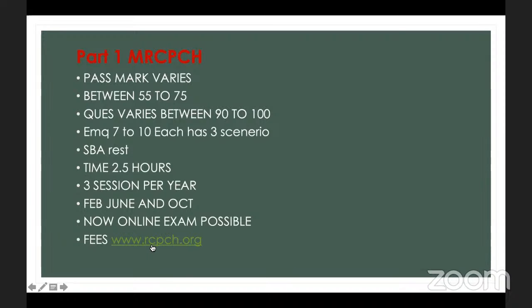Now the main question is coming: how many times does the exam occur in a year? So in the part 1 exam, there are 3 sessions per year. That is the February attempt, the June attempt and the October attempt. And every year the passing mark actually varies. The question pattern remains the same, but the passing mark varies.